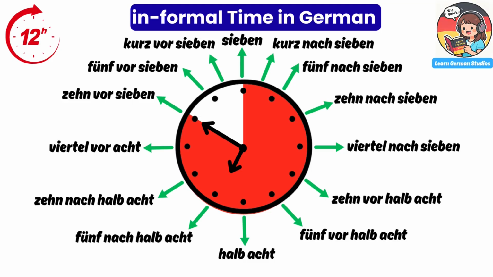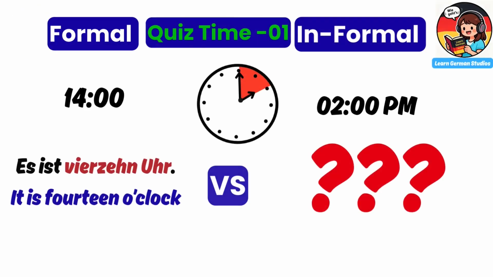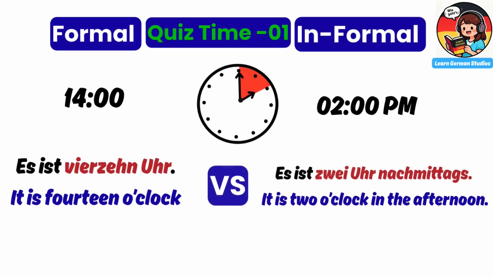Okay, now it is quiz time. Let's see how much you have understood and learnt. Quiz 1. Formal time. Es ist 14 Uhr. It is 14 o'clock. How do we say this informally? Can you guess the answer? Think about it. The answer is, es ist 2 Uhr nachmittags. It is 2 o'clock in the afternoon.